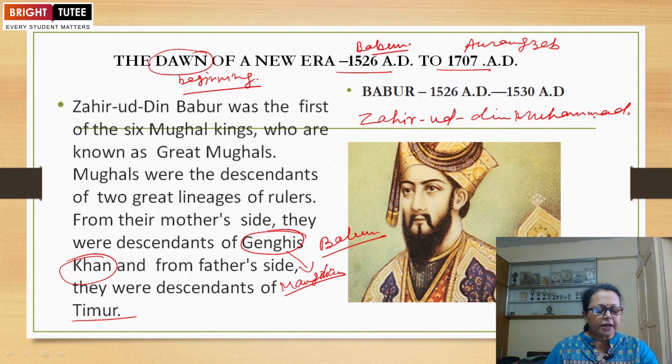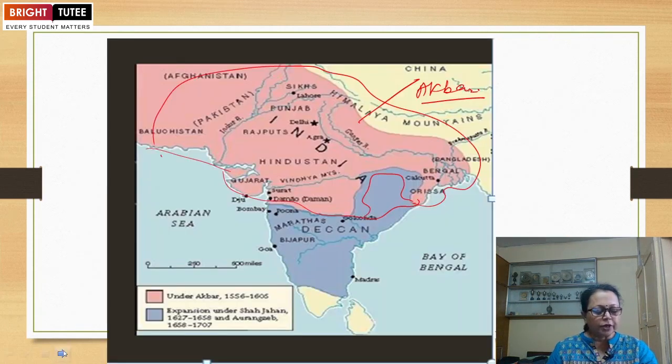They wanted the end of the rule of the Lodi dynasty. With this motive, Zahiruddin Muhammad was called to India. They purposely called Babur to come to India.